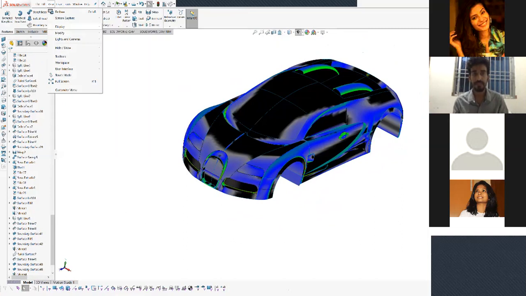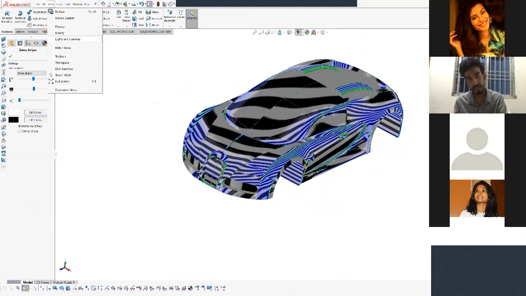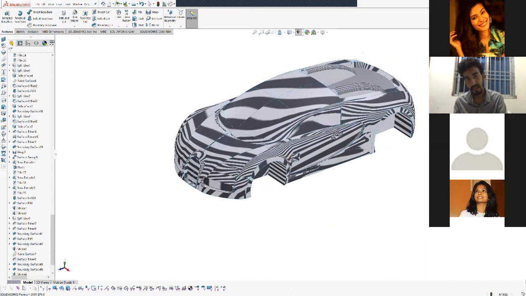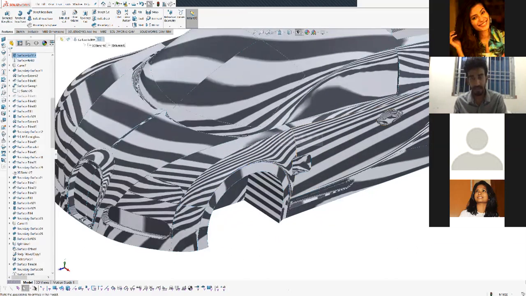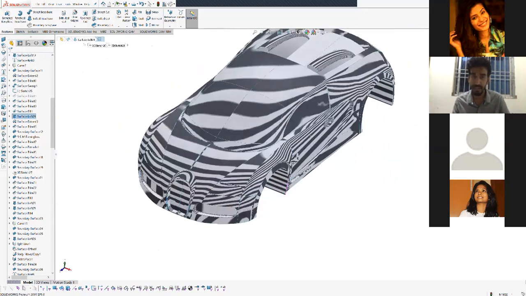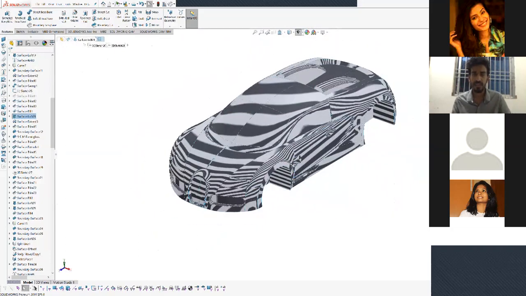So if you look at the zebra stripes and the stress points, you can see that the modeling is done smooth because of the continuity between two surfaces. It shows the zebra stripes also. It's aerodynamic. Yeah, I can clearly see. So I was thinking, should I showcase this one also, because this is going towards automotive.